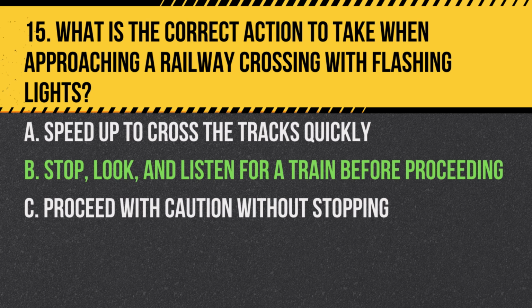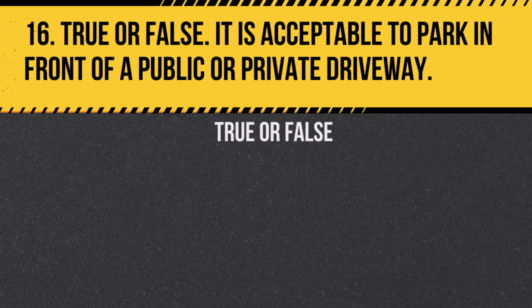Answer: B. Stop, look, and listen for a train before proceeding. Always stop when lights are flashing at a railway crossing and proceed only when it is safe to do so. Question 16. True or false? It is acceptable to park in front of a public or private driveway. Answer: false. It is not acceptable to park in front of a public or private driveway, as it obstructs access.